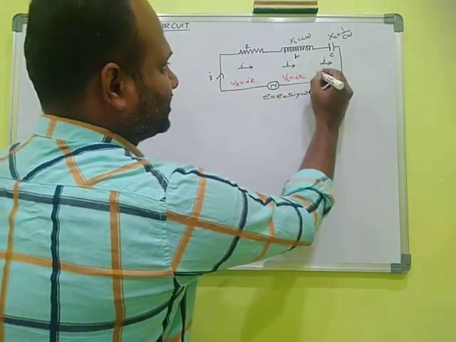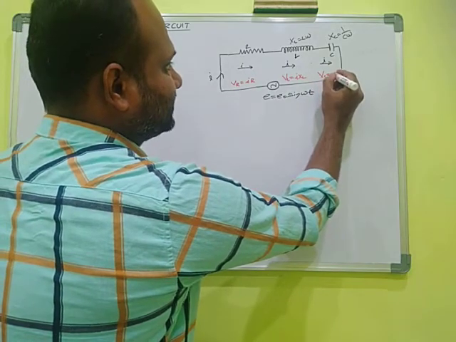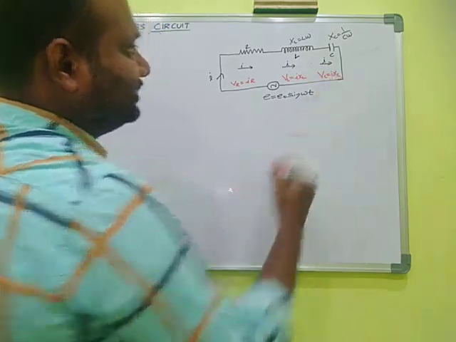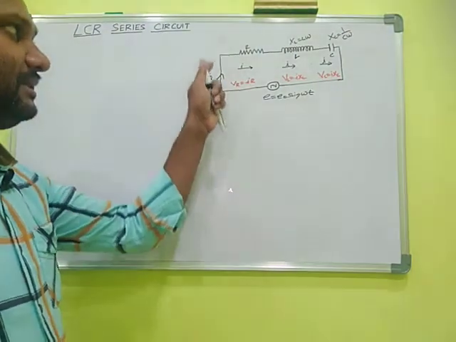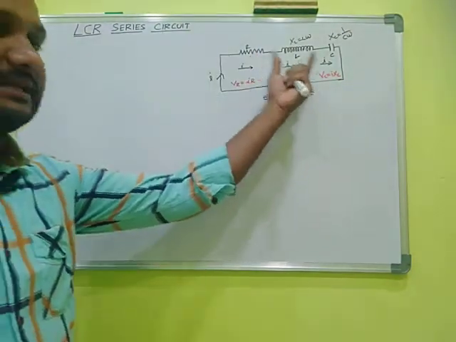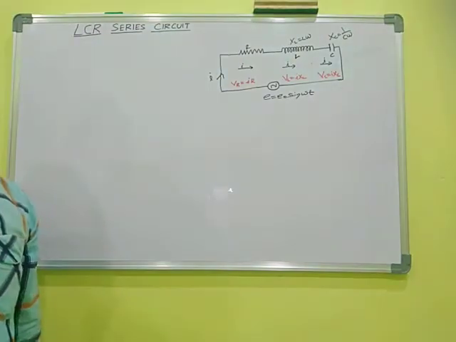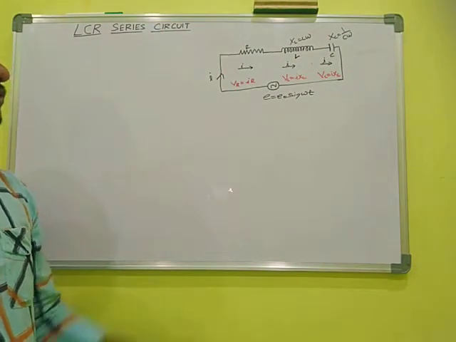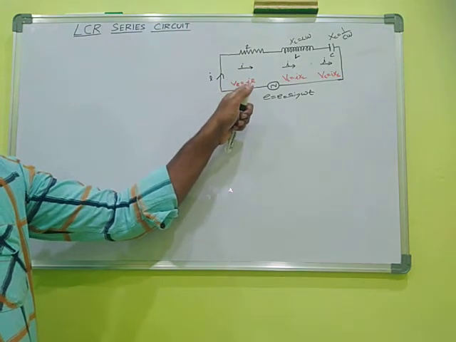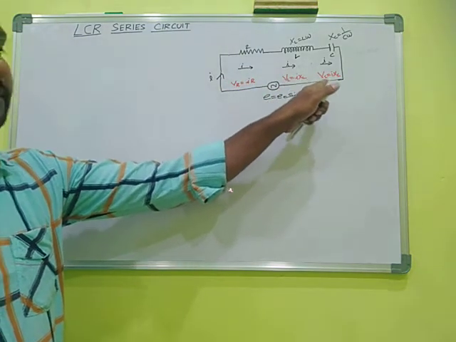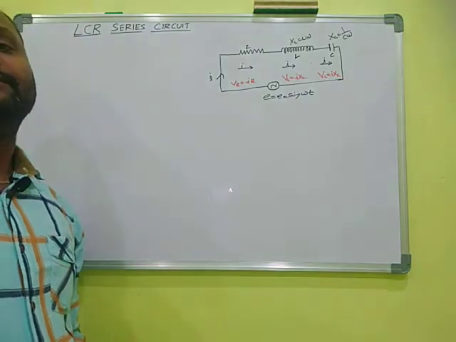The potential difference across C is VC is equal to I into XC. So the potential difference across the resistor is IR, inductor is IXL, capacitor is IXC.